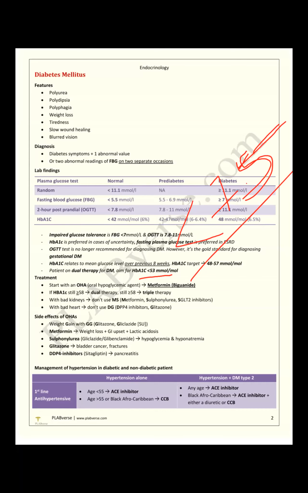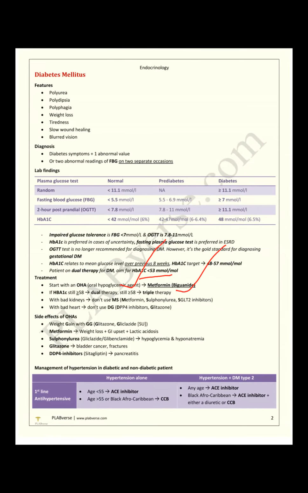Though the stepwise management I'll discuss. Treatment: first of all, I will give metformin. If HbA1c is still more than 58, this is the stage, strongly remember, and you have to choose accordingly. Exam question: if it's still more than 58 on dual therapy, you have to give triple therapy.